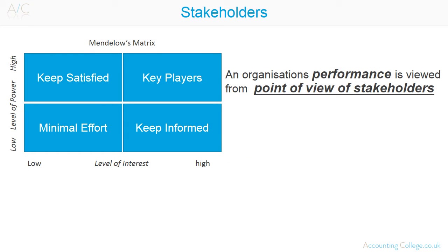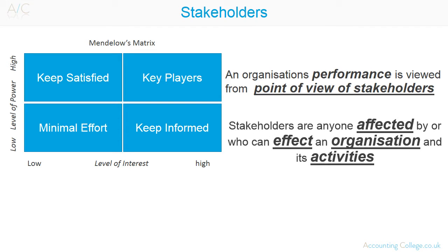An organization's performance is viewed from the point of view of stakeholders. Stakeholders are anyone affected by or who can affect an organization and its activities. Mendelow's matrix can be used to analyze the management of stakeholders. Mendelow's matrix maps stakeholders' level of power against their level of interest. Power is the amount of power a stakeholder can exercise over an organization, and interest is how likely a stakeholder is to take action.